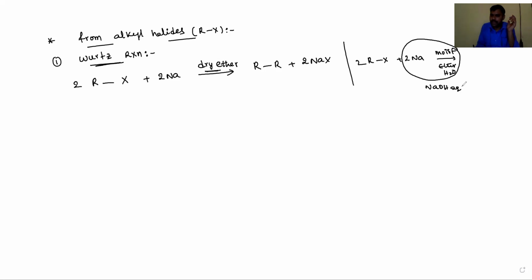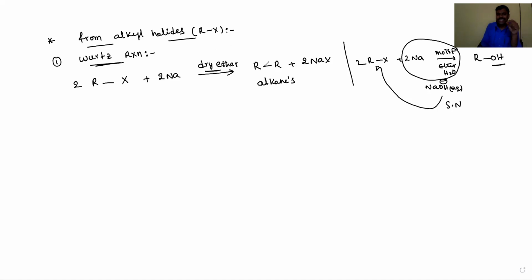Then it acts as a nucleophile and undergoes a nucleophilic substitution reaction, and the product is alcohol. If only dry ether is used, then we get alkanes.